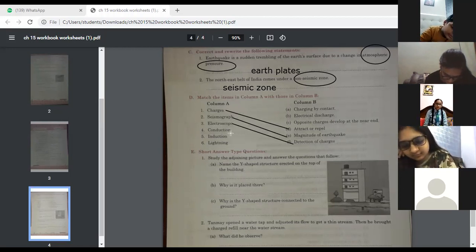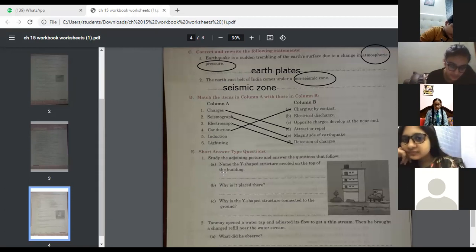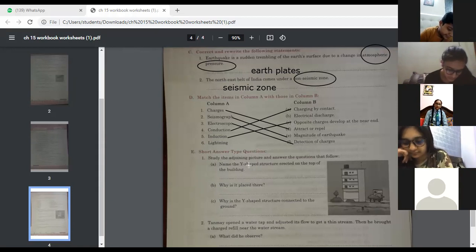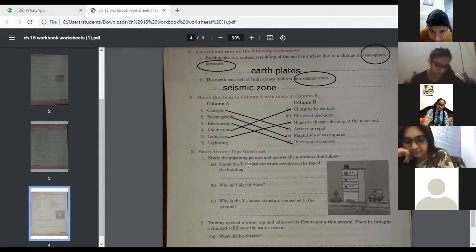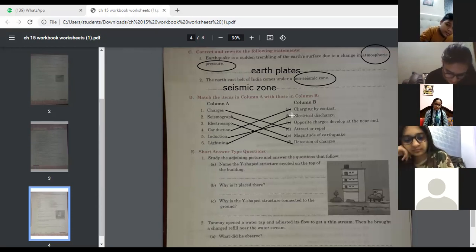Next is conduction. Charging by contact. Yes, charging by contact. And in case of induction, opposite charges develop at the near end. And lightning, you may write down, that is electric discharge. Lightning is electrical discharge. Children, check it.